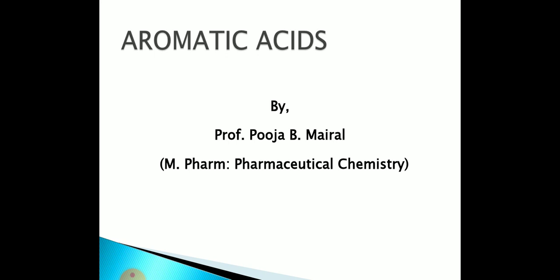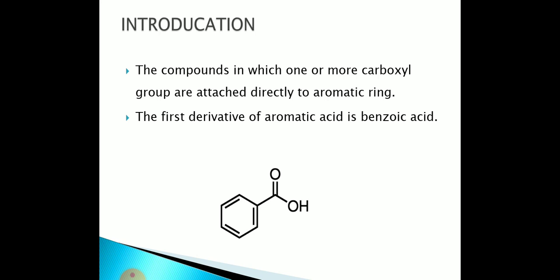In the previous lecture, we have seen aromatic amines, the types of aromatic amines, classification, properties, basicity and so on. In this lecture, we will study aromatic acid. So what is aromatic acid? Aromatic acid is the compound in which one or more carboxyl groups are attached directly to an aromatic ring.